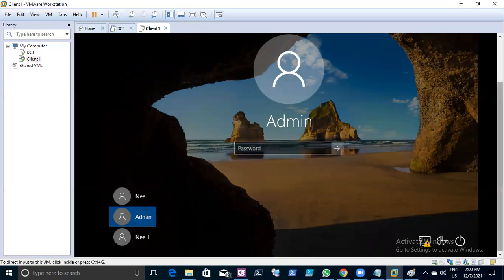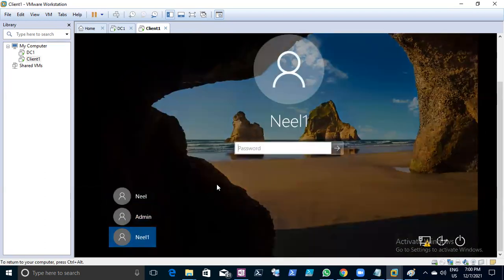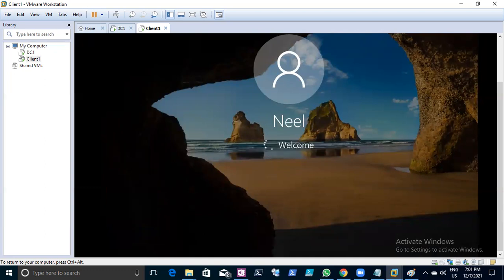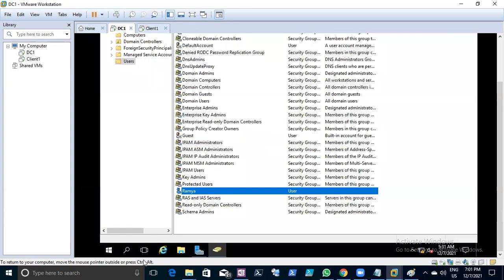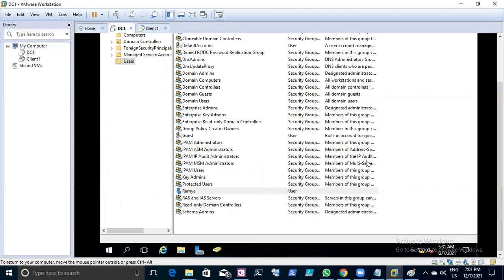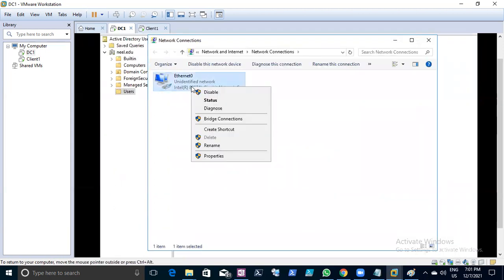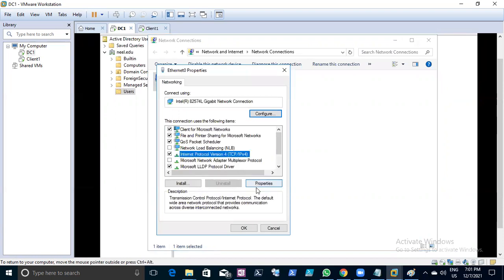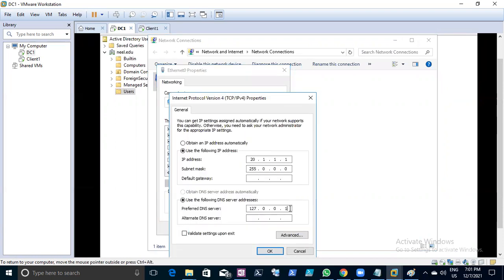Yeah, you cannot, but we can join it. Otherwise you won't be able to access or manage the user. For that purpose, we are going to join the computer. For that, you need to verify your DNS IP address: right click, ncpa.cpl. Remember, once Active Directory is installed for the first time, your DNS IP address gets changed to 127. So what we need to do is change it here from 127 to